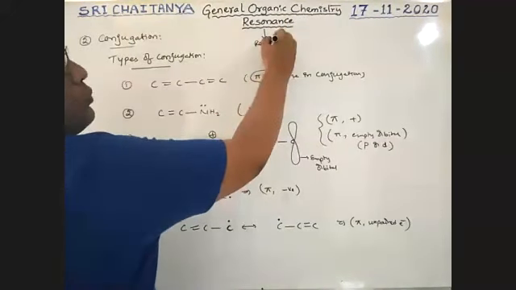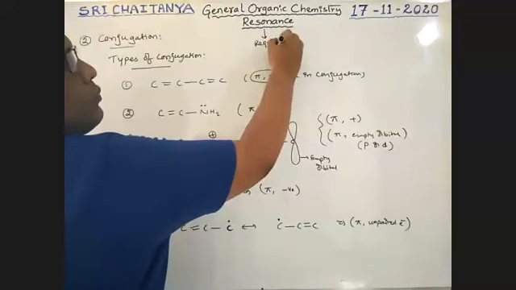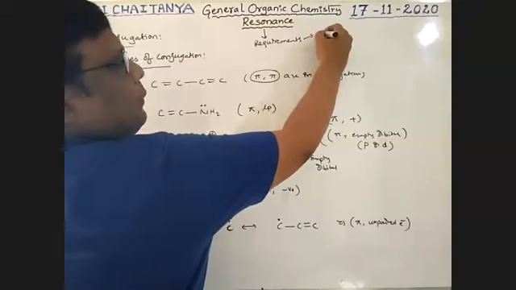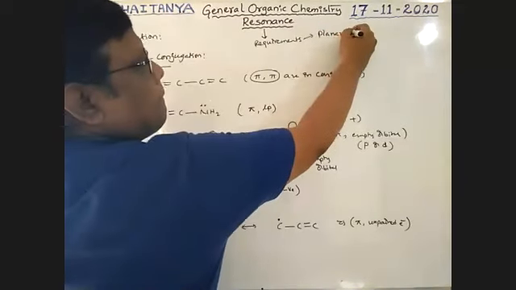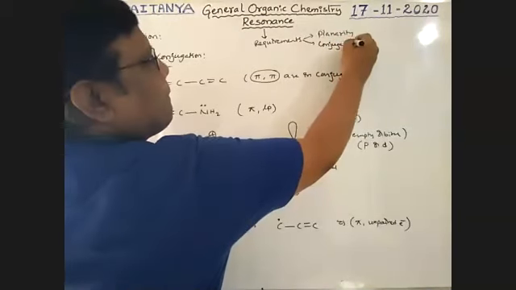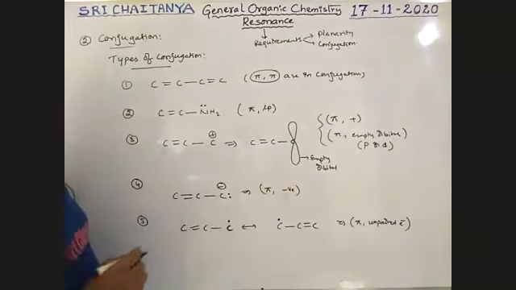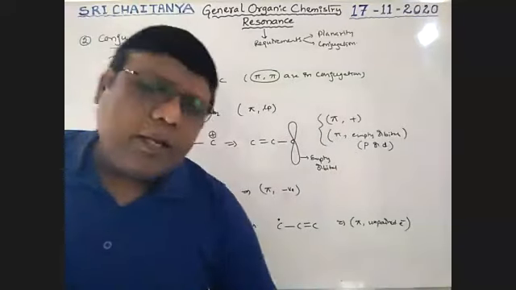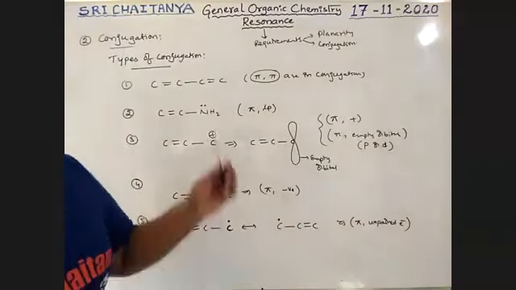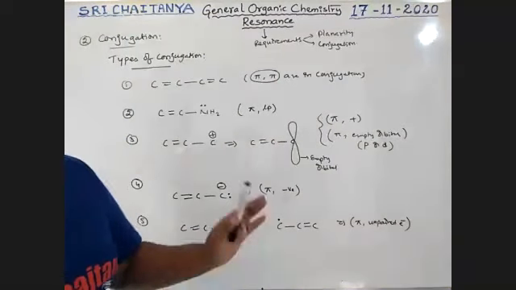Therefore, the requirements for resonance are, one, planarity, and the second one is conjugation. So these two are required, boys. If a molecule is planar and has conjugation, it automatically exhibits resonance. So this is resonance, boys.